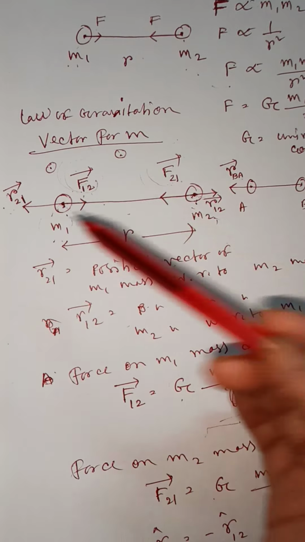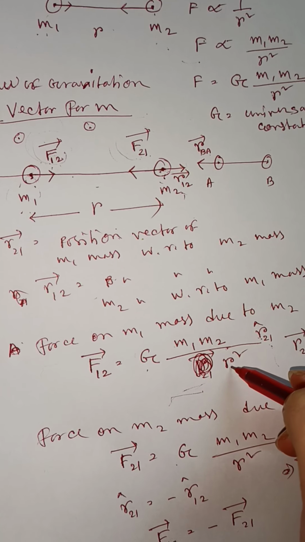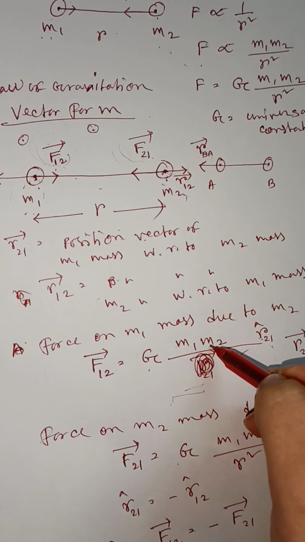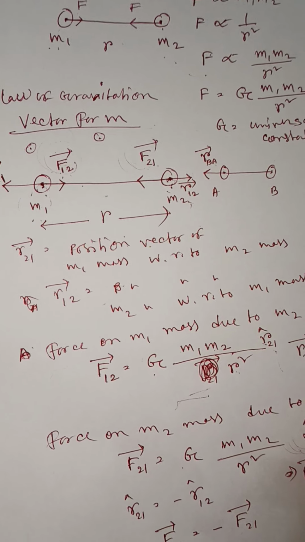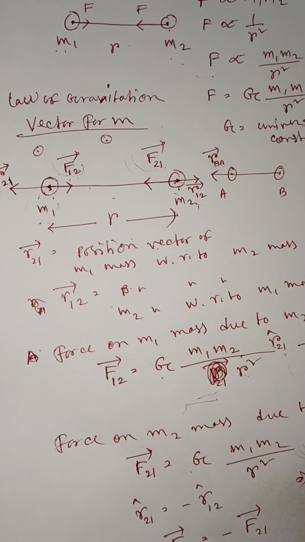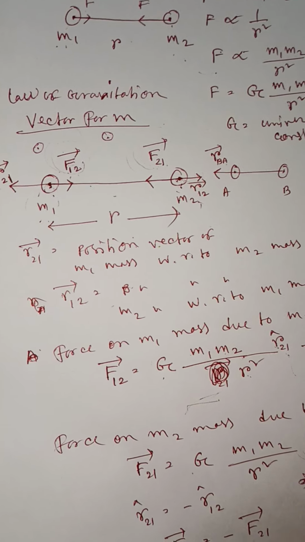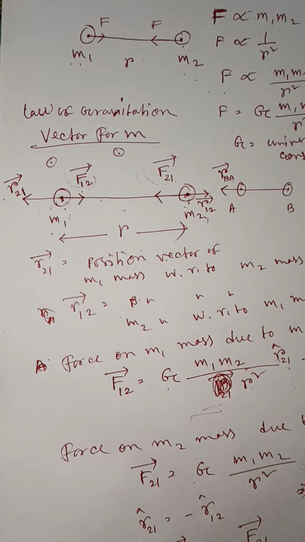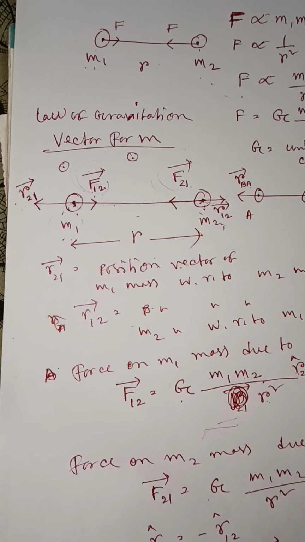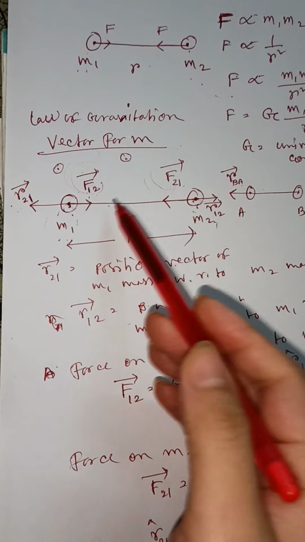So we can say that the gravitational force only depends on these three terms, that means the masses of them and the separation between them. It does not depend on the medium between these two bodies, and it is also not affected by the presence of other bodies near these two bodies.